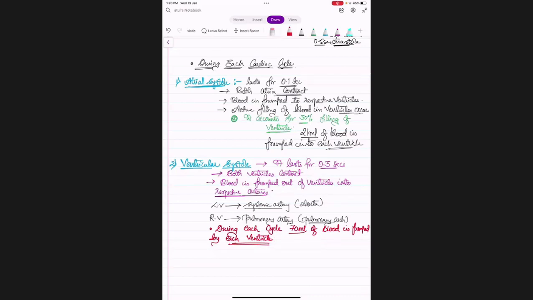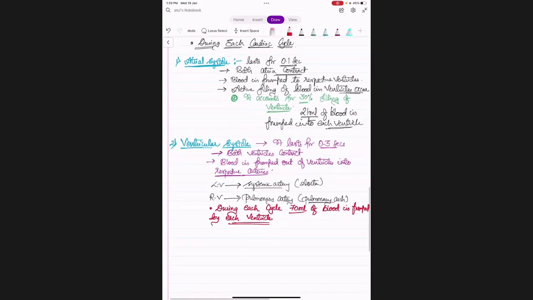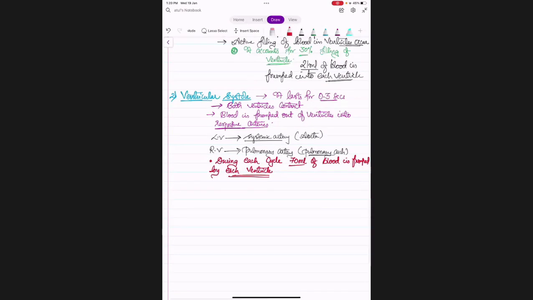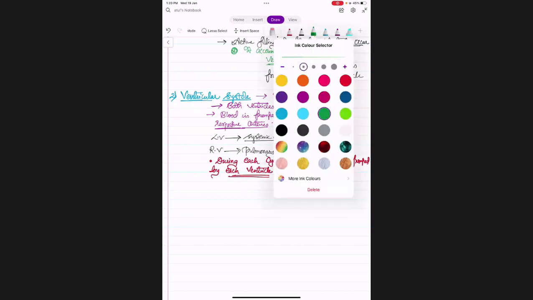Okay, I hope it is clear about the ventricular systole. Now, during this ventricular systole, when you're pumping out blood from the lower part, blood is going upwards. So what will happen? Blood can go back into the atria also, but will it go? No, sir. Why? Because atrioventricular valves are present. They prevent the backward flow of blood.